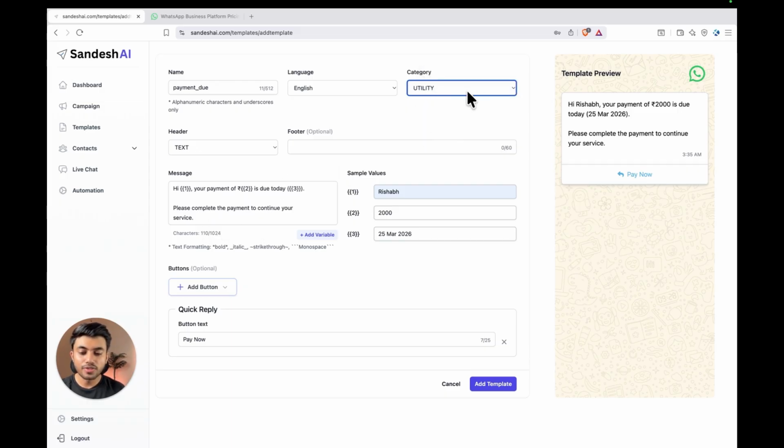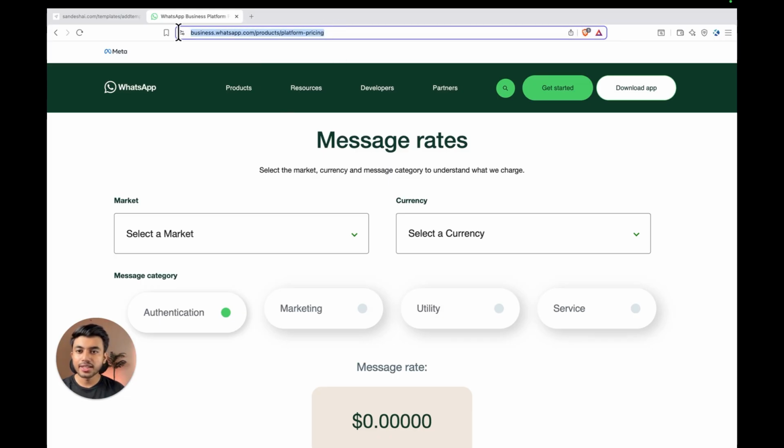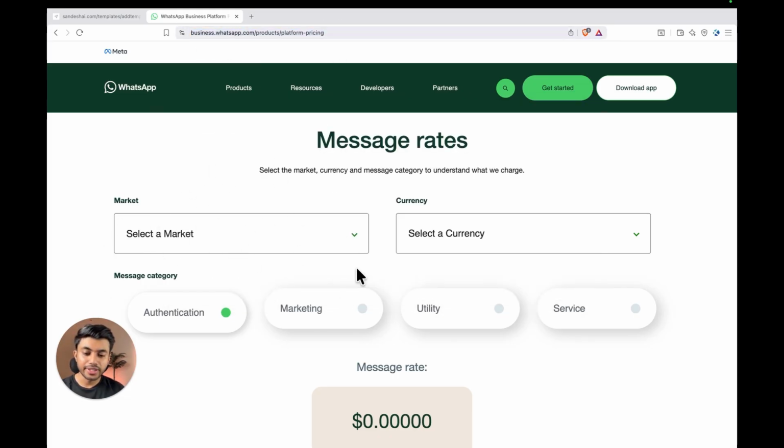Now there is a cost involved per template message sent, and this cost depends on the template category and the country or region of the user you are sending the message to. If we open the official WhatsApp business pricing page, I'll share this link in the description of this video. Here you can see the exact pricing for different countries and different template categories.